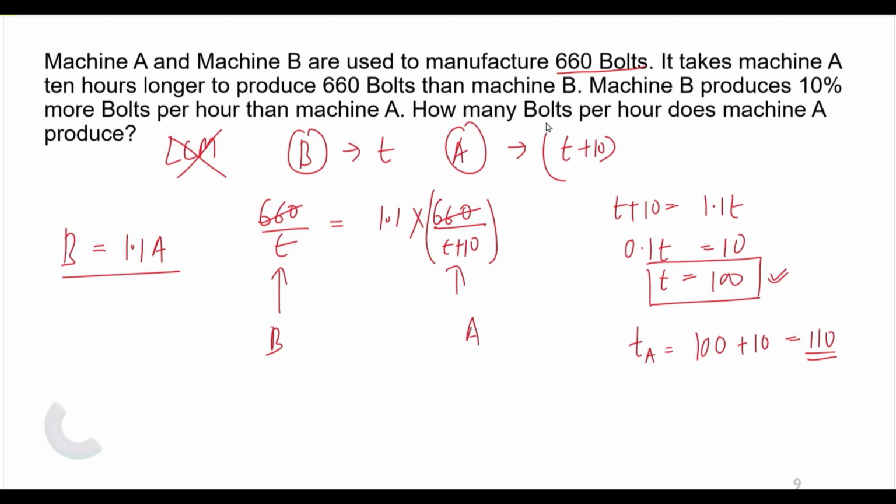Now how many bolts per hour? We need to find how many bolts per hour A produces. So we have to do it like this: total work done, 660, divided by the time taken. This way we can get the rate. It is equal to 6. So A is producing 6 bolts per hour. I hope it is clear.